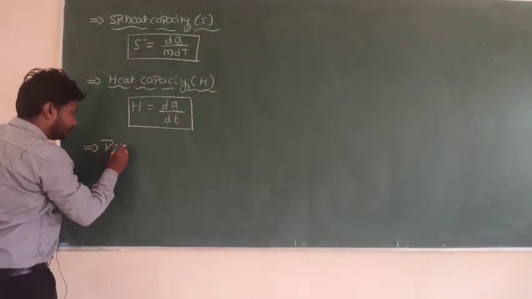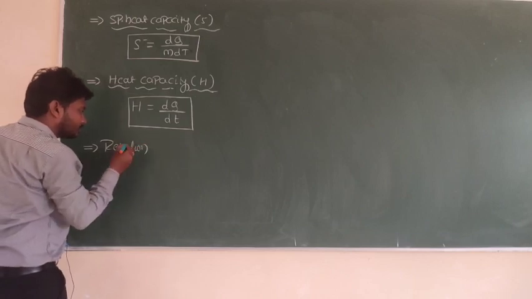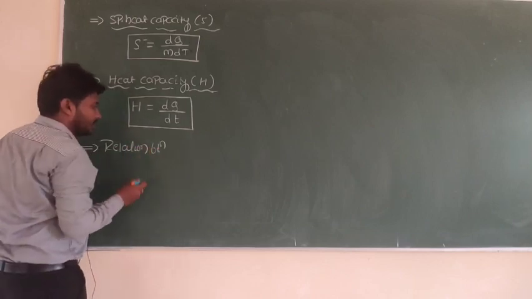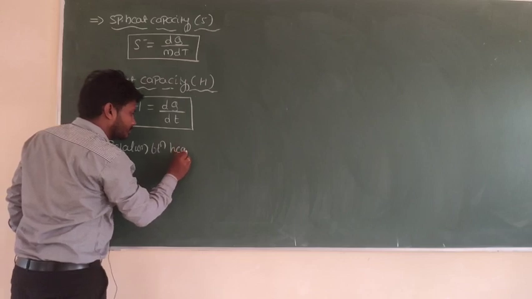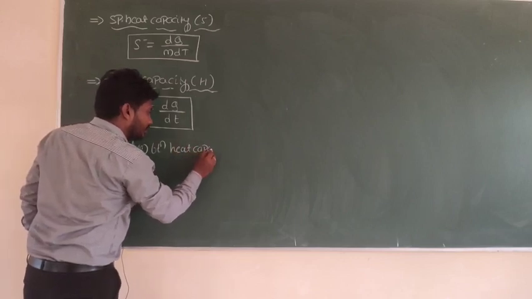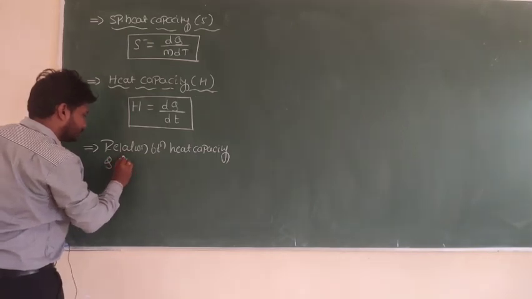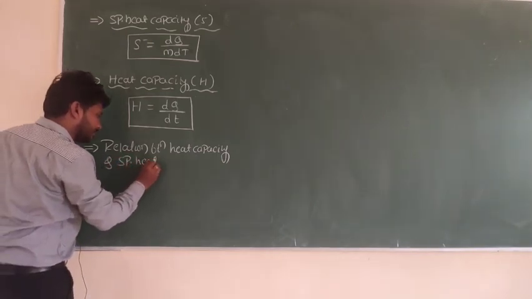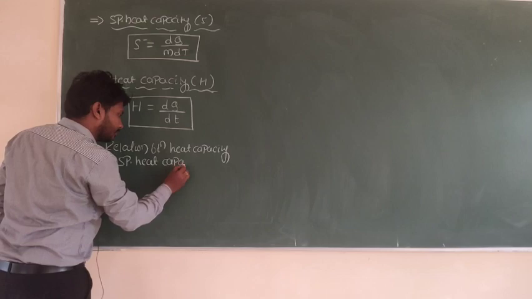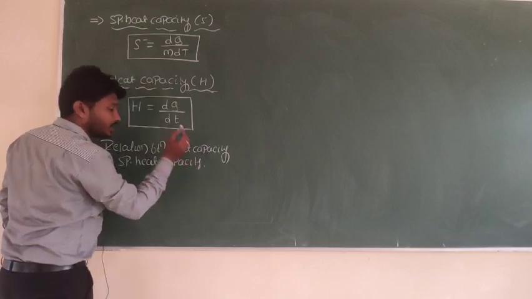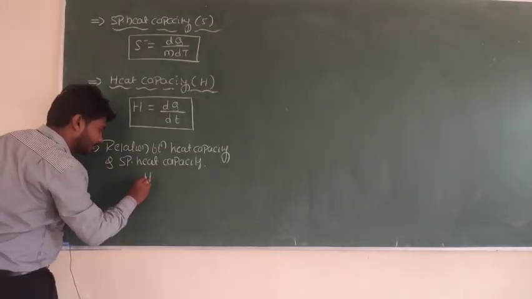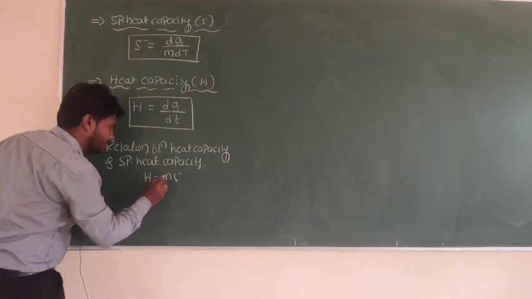Relation between heat capacity and specific heat capacity. H is equal to m into s.